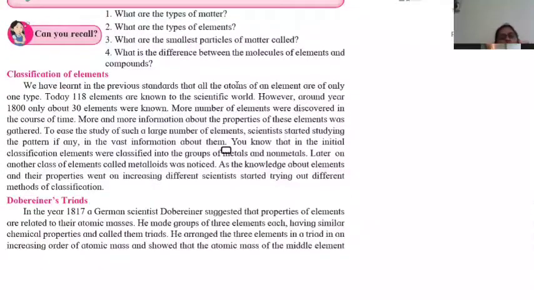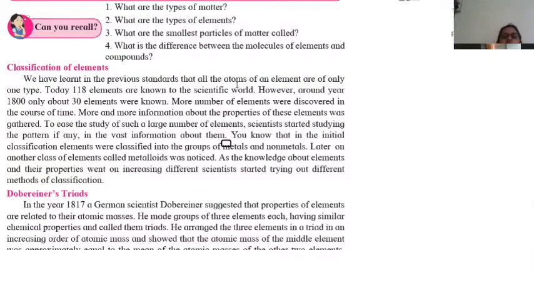Now we'll start with the chapter, Classification of Elements. We have learned in the previous standards that all the atoms of an element are of only one type. Today, 118 elements are known to the scientific world. However, around the year 1800, only about 30 elements were known. But today, in our scientific world, we know 118 elements.